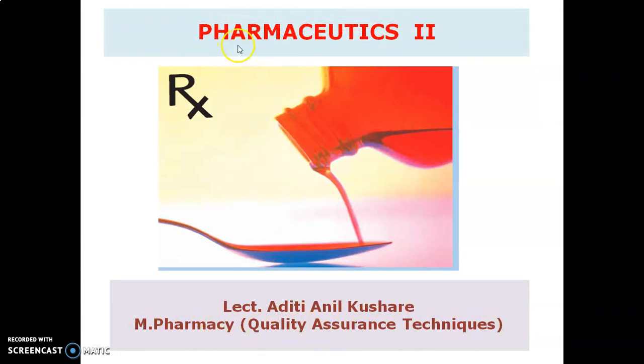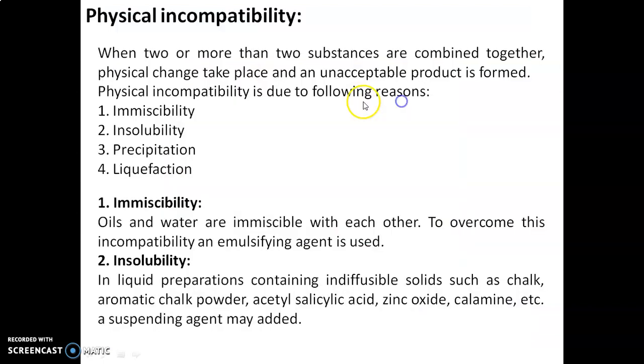Today we are going to discuss the experiments from Pharmaceutics 2. So let's discuss the theory of physical incompatibility. When two or more substances are combined together, a physical change takes place and an unacceptable product is formed. Physical incompatibility is due to the following reasons: immiscibility, insolubility, precipitation and liquefaction.